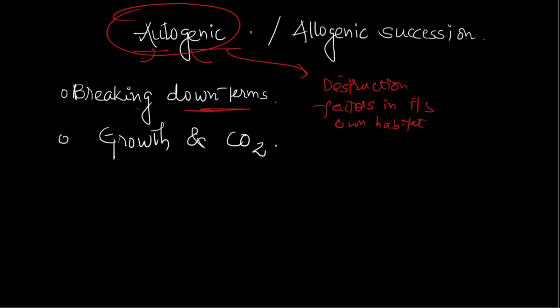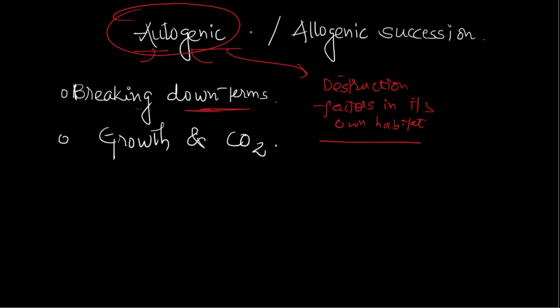Okay, what does it mean? The previously available factors, for example some animals or something like that, which were present in its own habitat, led to the destruction, that is said to be autogenic succession.